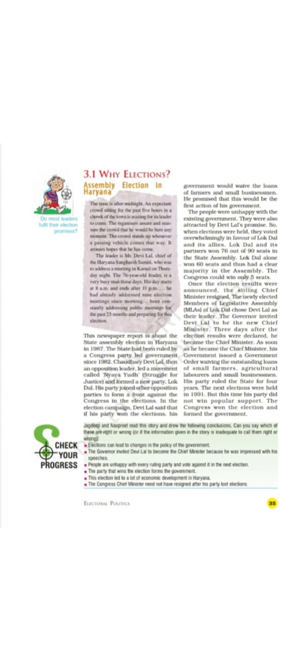Now, in this case study, we have to know that leader's name. They were eagerly waiting, and the leader's name was Devilal. He formed a new party, the Lokdal. He led a movement known as Nyaya Yudh.